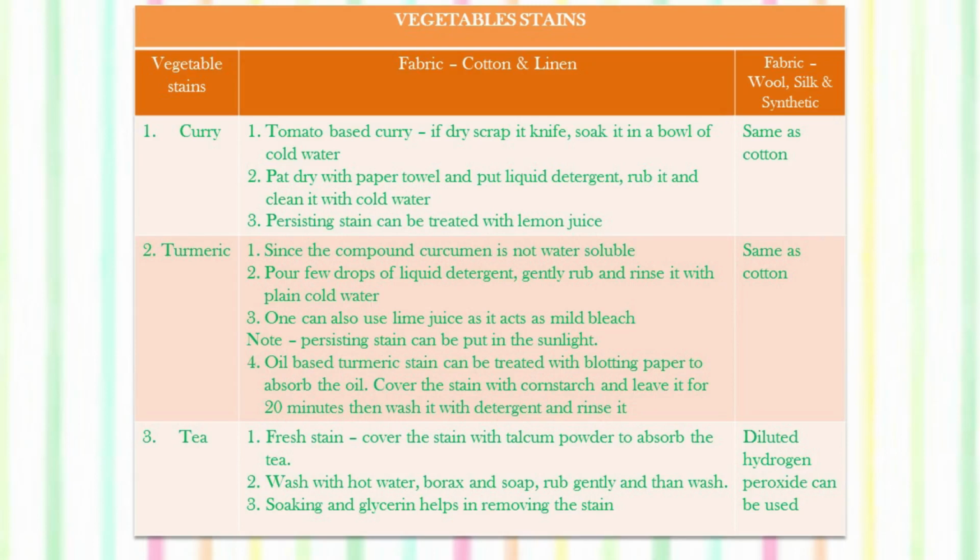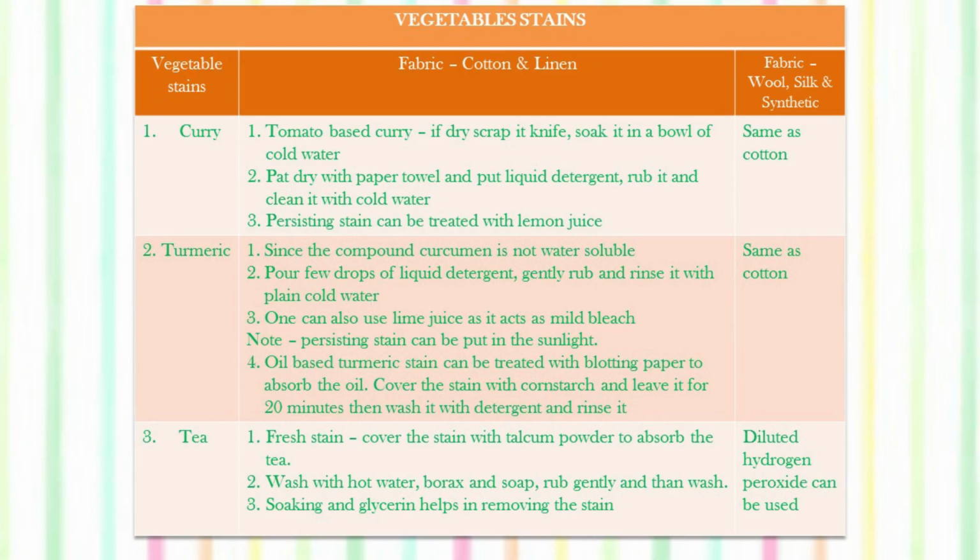Oil-based turmeric stain can be treated with blotting paper to absorb the oil. Cover the stain with cornstarch and leave it for some time, at least 20 minutes. Then wash it with detergent and rinse it. So it is the same with the wool and silk also.